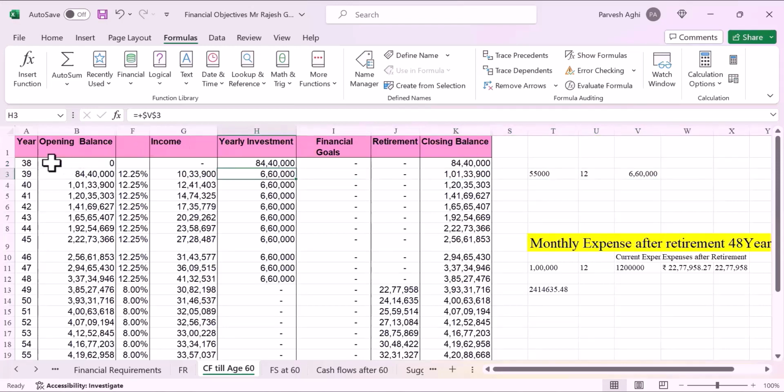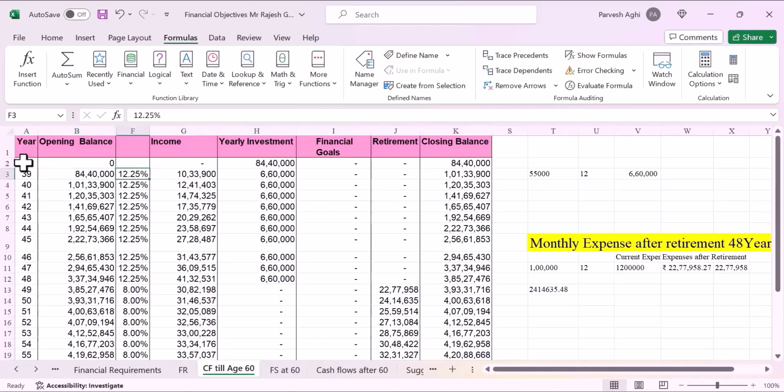So let's start. At the age of 38, his initial money, which he has with him, is 84 lakh 40,000, which he has put in various kinds of investments. Those investments will now be converted into investments which will yield him 12.25% returns. So his closing balance at the age of 38 is 84 lakh 40,000. Now we come to the age of 39. He starts with his opening balance, which is nothing but the closing balance of the last year.